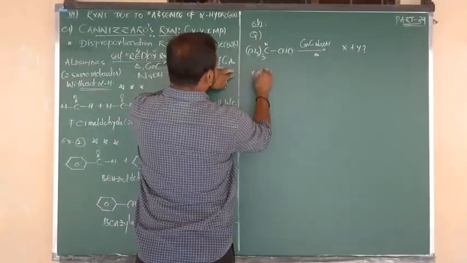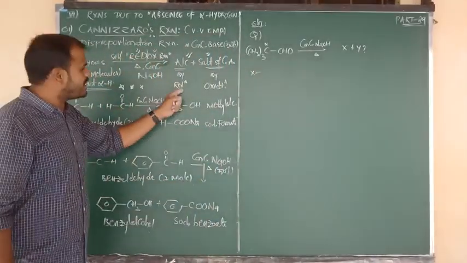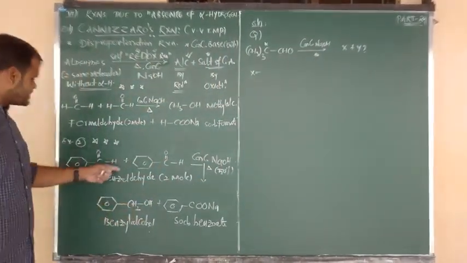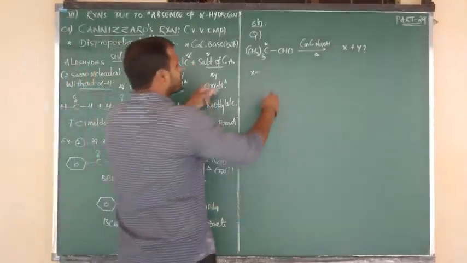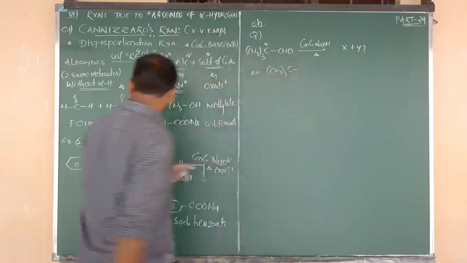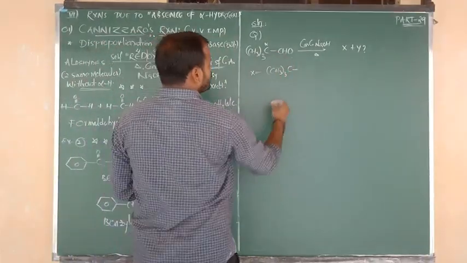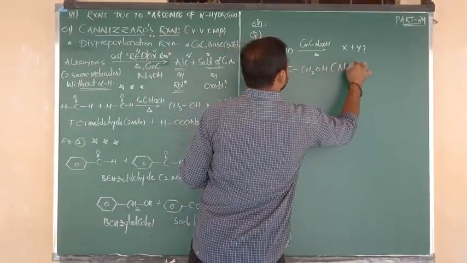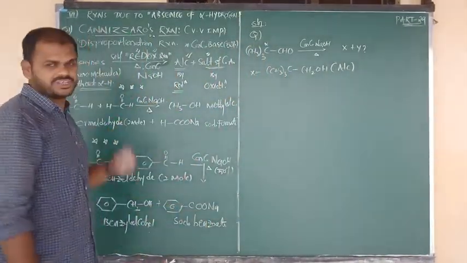So the X product we are going to write on the basis of self-reduction. So reduction gives what, Nana? Alcohol. The CHO group changes into CH2OH. Remaining will be same. CH3 taken thrice, and the CHO group changes into CH2OH. Means this is which product, Nana? Alcoholic product. This one you are getting by the self-reduction.